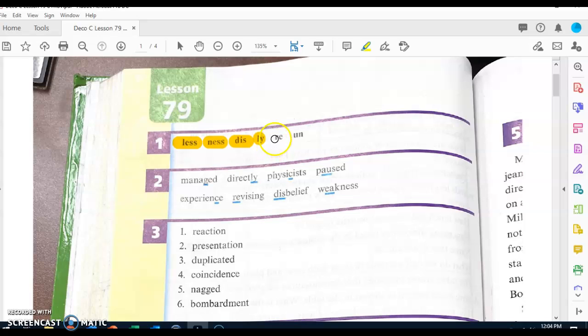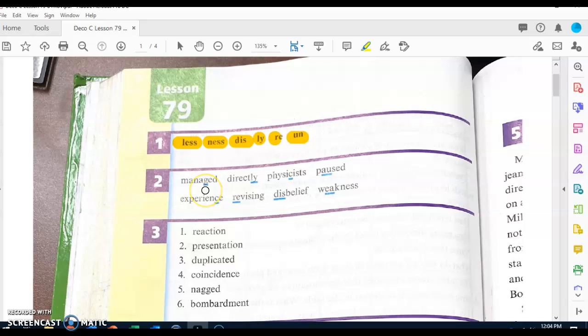Now touch the letters R-E. What's one meaning of re? Get ready. Again. Touch the letters U-N. What's one meaning of un? Get ready. Not. Touch the first word in part 2. So all of us should be looking at part 2, boys and girls.